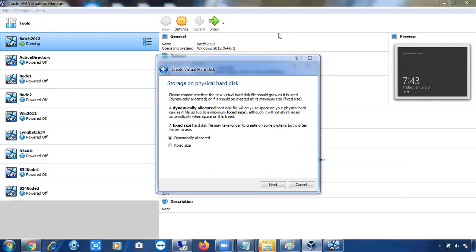Okay. Fixed size and dynamically allocated. There are two options. Fixed size means here I am giving 25 GB, right? So even if you are using it or not using it, it is going to take 25 GB storage if you select fixed size. Dynamically allocated means even if you give 25 GB as storage, only as much as you are using, that much storage only it will take from the hard disk. You gave 25 GB, but you used only 10 GB. So it will not take 25 GB from the hard disk. That 15 GB will simply be there in the hard disk. It will show as free space in the hard disk.